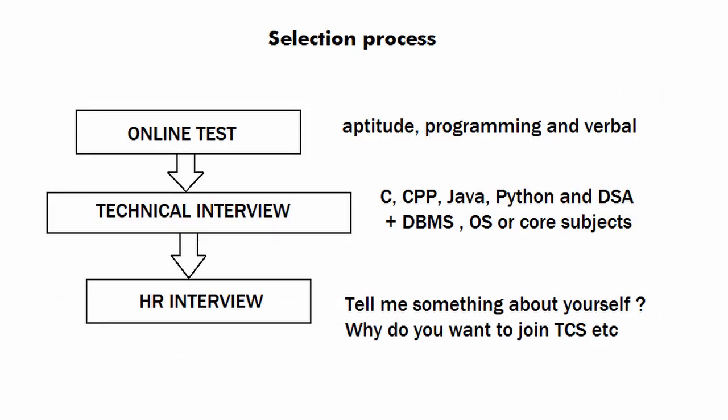Now let's talk about the process to get a job at TCS. Basically, TCS NQT has 3 rounds. The first one is an online test which has questions from aptitude, programming and verbal English. Now only those who clear this online test will receive a call for the next round, which are interview rounds.